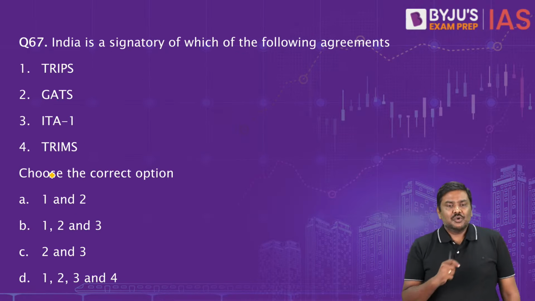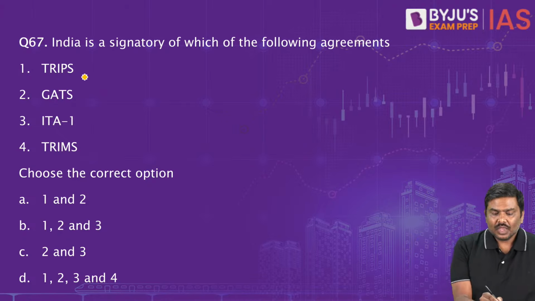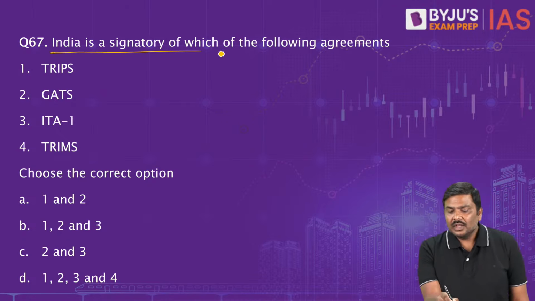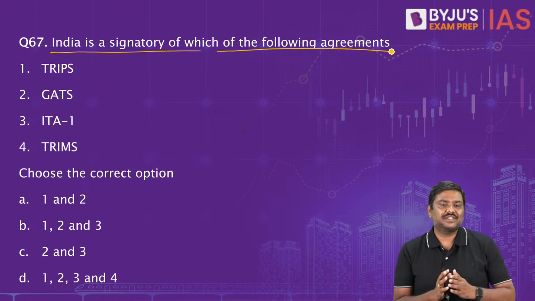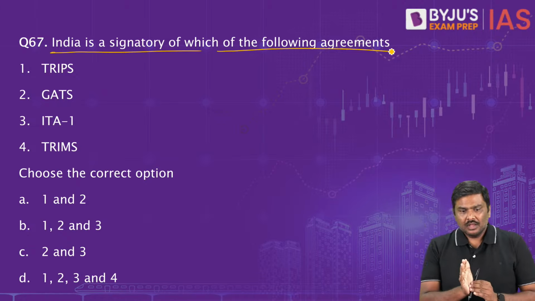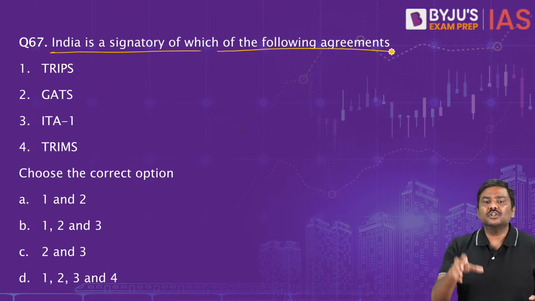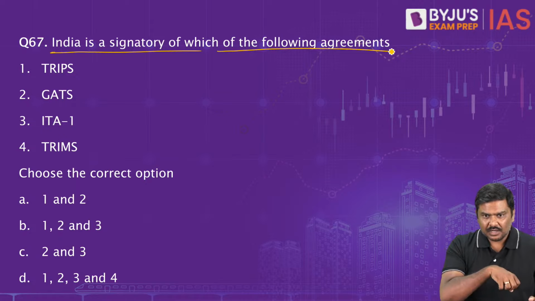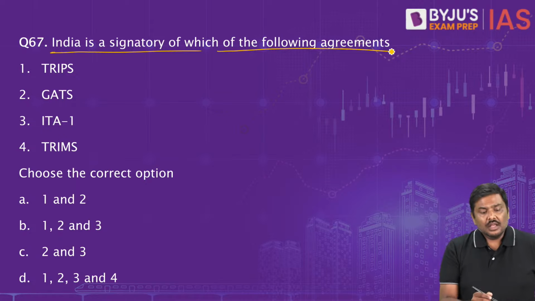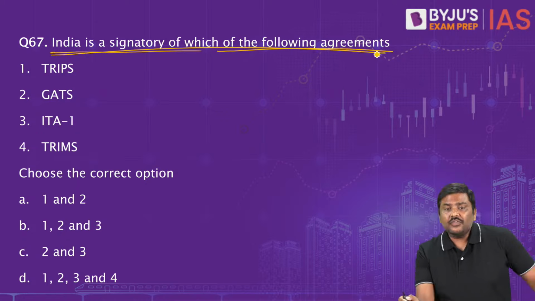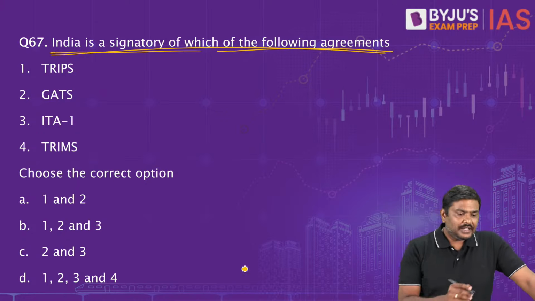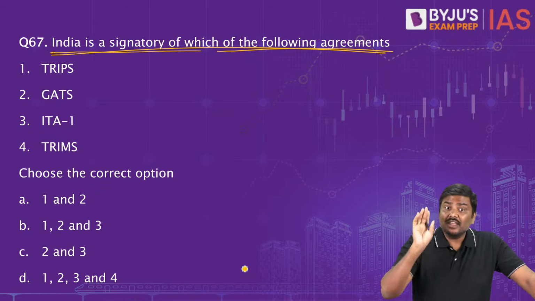Okay. Question number 67. India is a signatory of which of the following agreements? Important question. I don't expect UPSC to directly pick up this particular question. Have a look at this. India is a signatory of which of the following agreements? Have a look at all these agreements. UPSC can ask you a question on any of these agreements.